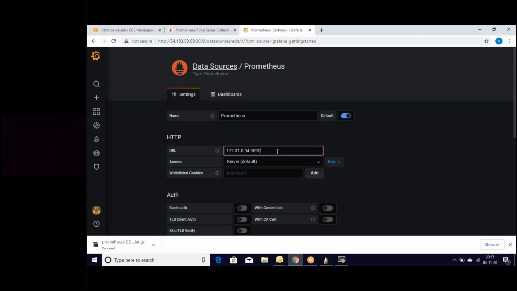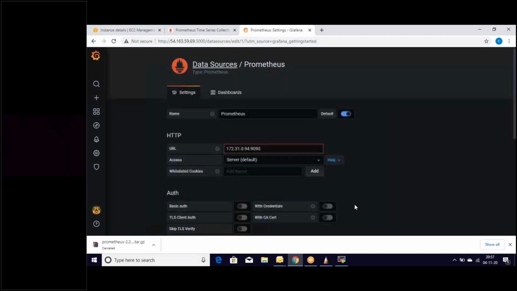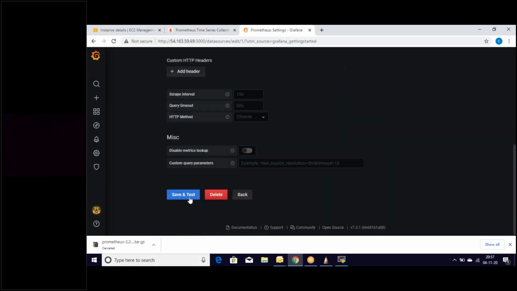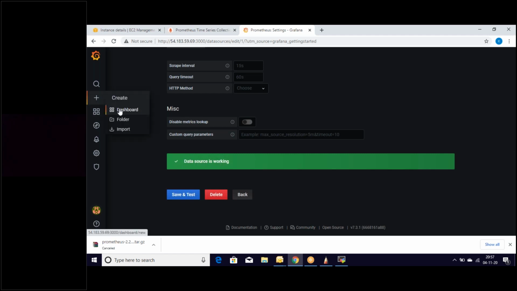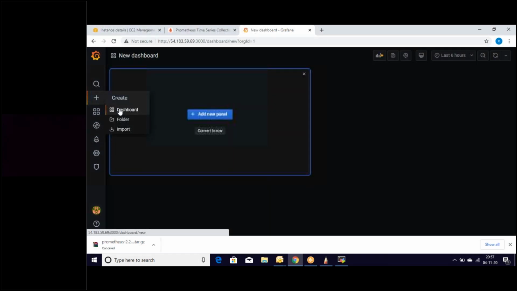This is the one we need to give there. Let's scroll down and click save and test. It is a success. Yeah, the data source is working. That's nice to hear. So let's go to the dashboard now. This one is not needed. Let's go to the main panel.